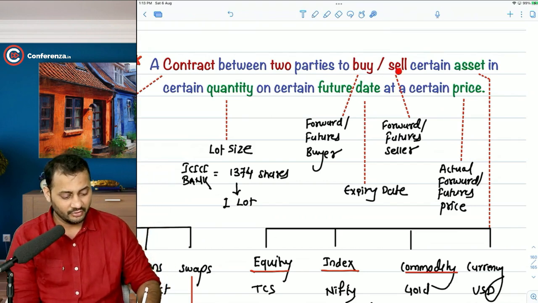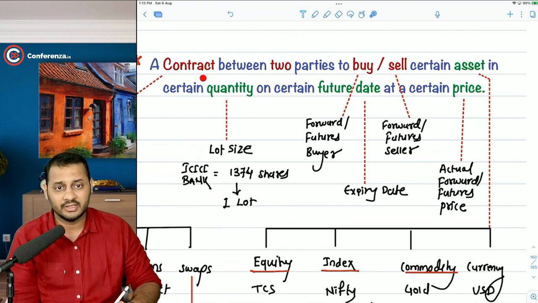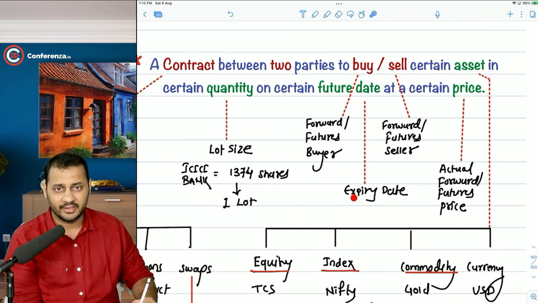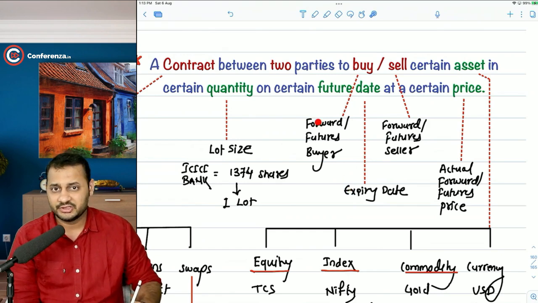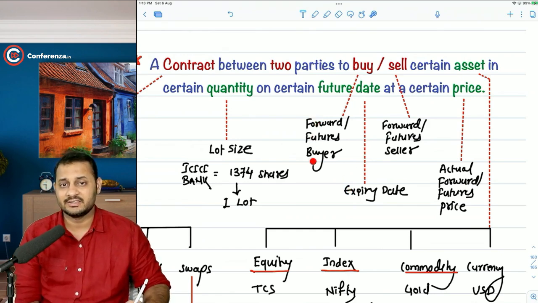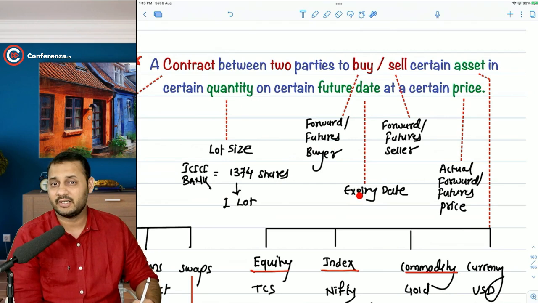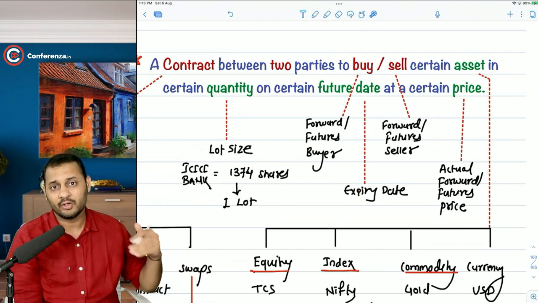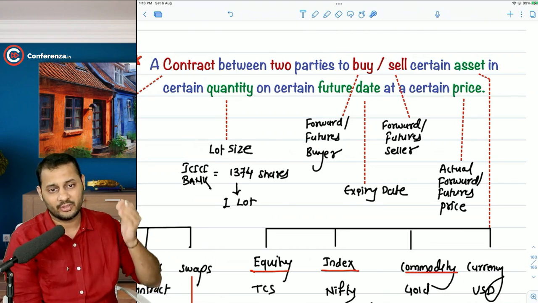What they are actually buying or selling is not the stock. Please, it's not the stock. They are actually buying or selling the contract. This future date will be the expiry date. Please understand one more thing. Expiry date is the final date on which the forward contract is settled, but the futures contract can be settled on or before the expiry date, at any point of time. So it is not necessary that you can only end the contract at the expiry date itself. You can end the contract before that also.